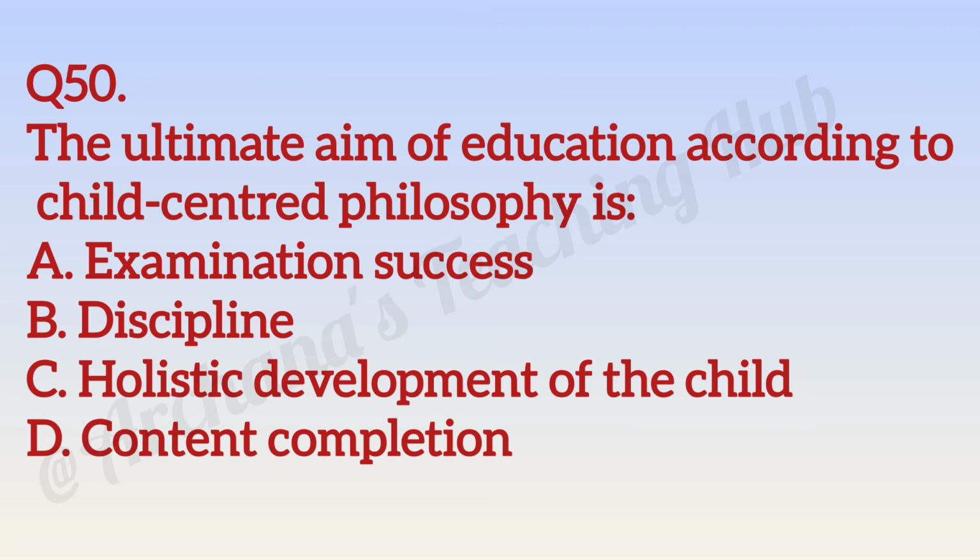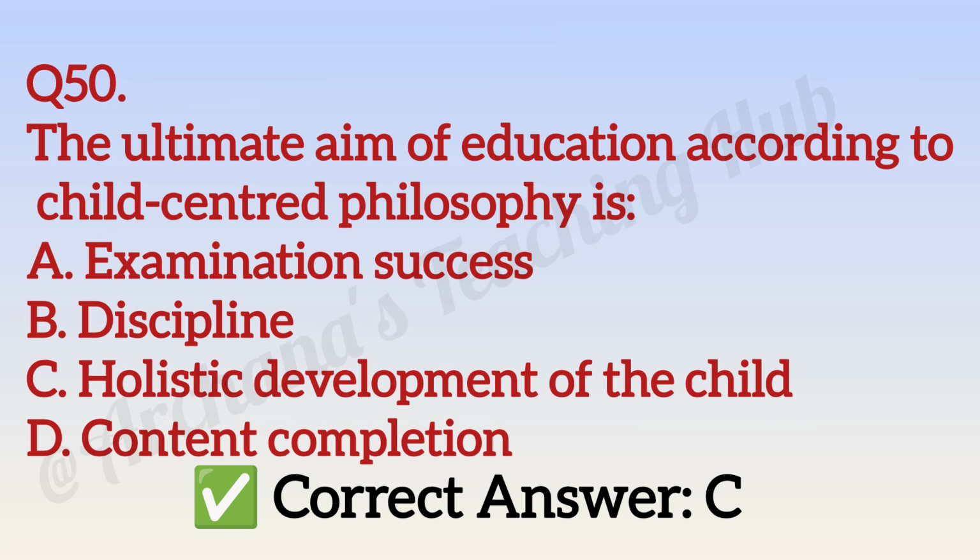Question number 50. The ultimate aim of education according to child-centered philosophy is option A, examination success. Option B, discipline. Option C, holistic development of the child. Option D, content competition. Correct answer is option C, holistic development of the child.